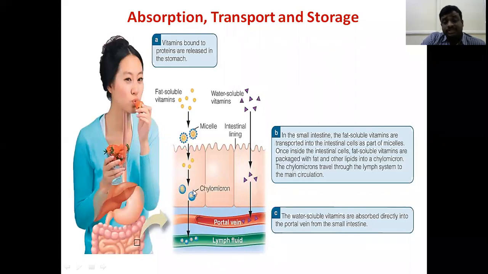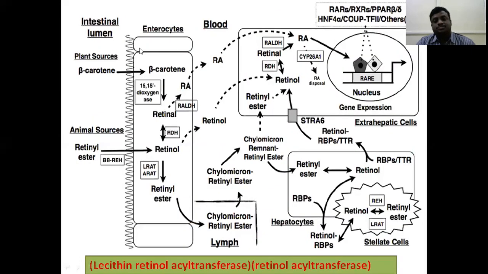Then this chylomicron transports this vitamin A from the intestine to the lymph fluid, through the chylomicrons. From the lymph, it is transported to the extrahepatic cells and the hepatic cells. That is the transport mechanism, how it is transported and the storage that is taking place. So this is the transport and storage mechanism.